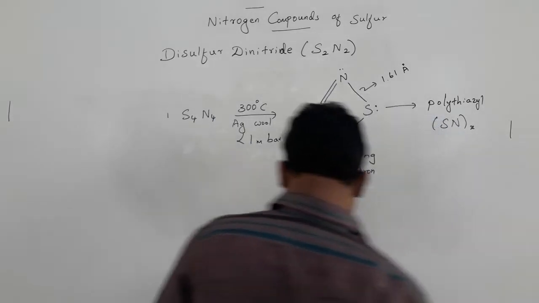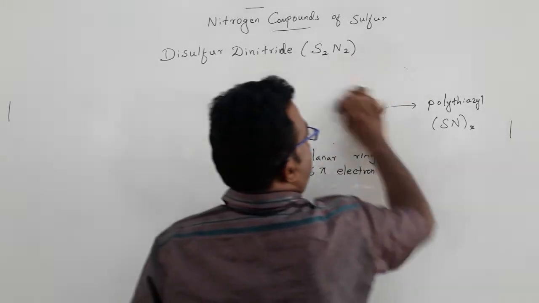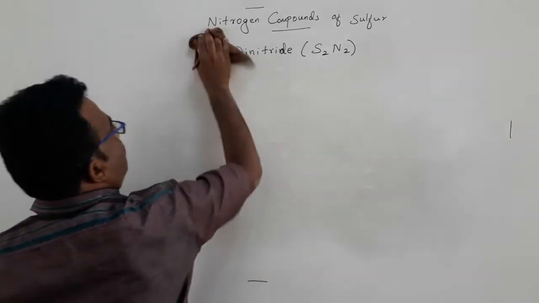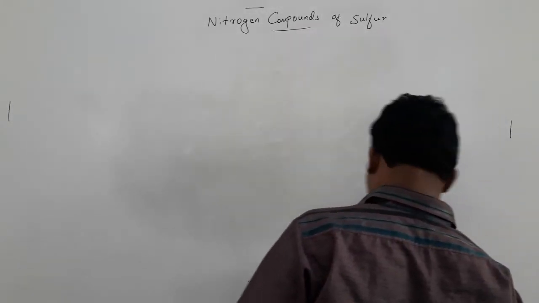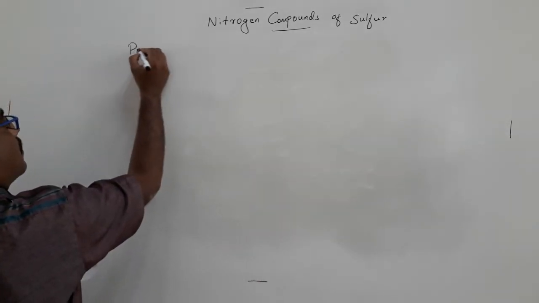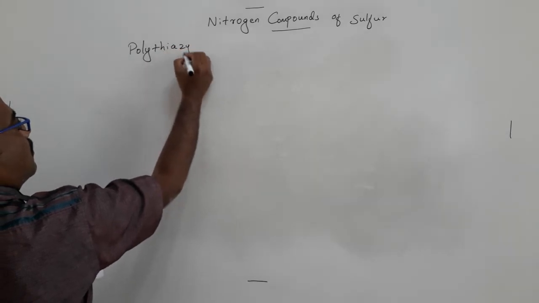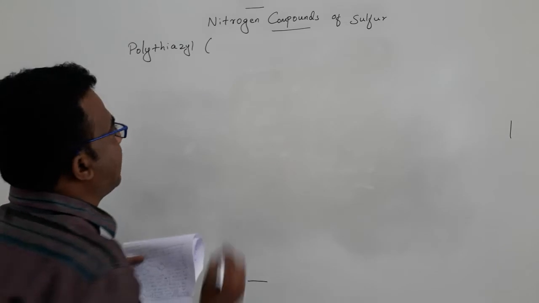The next one is polythiocyane. You can call it polysulfur nitride.